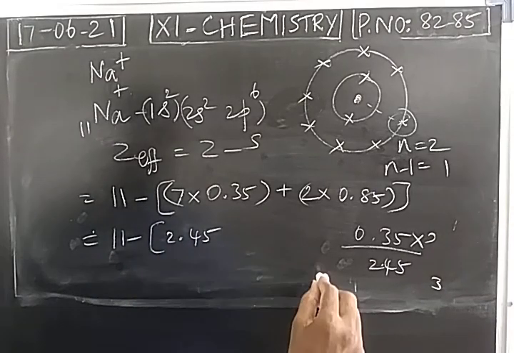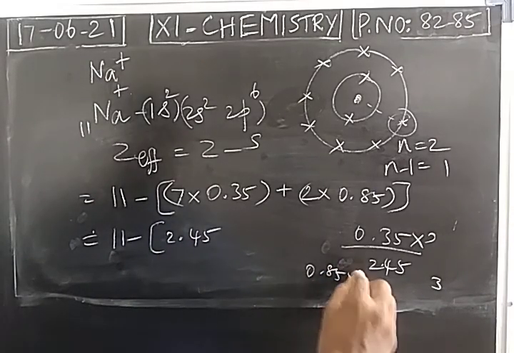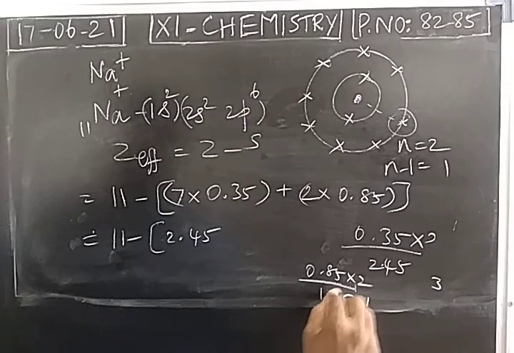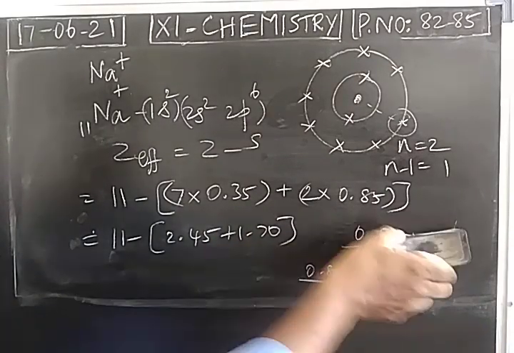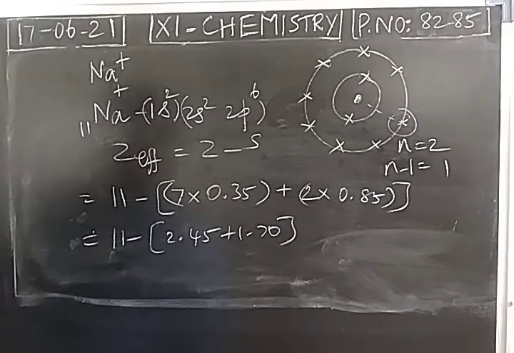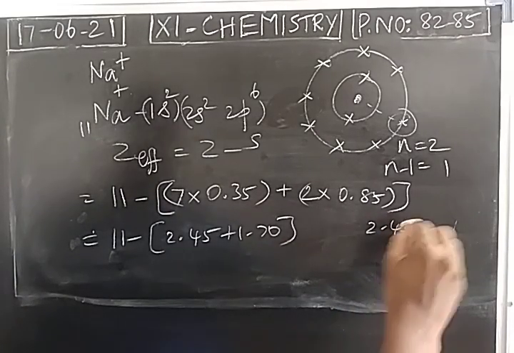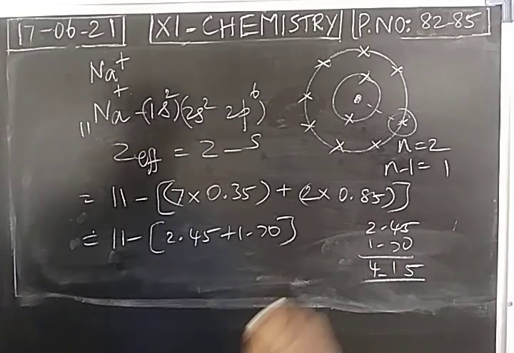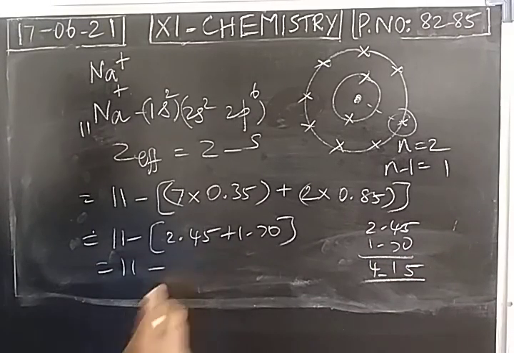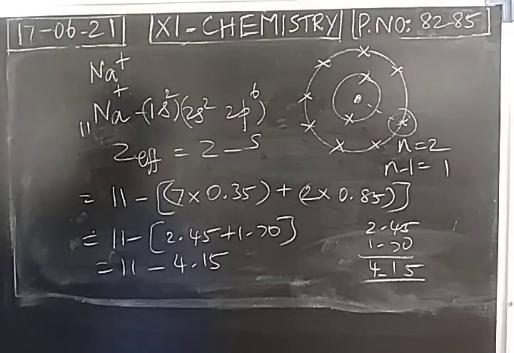2.45 plus 1.70, so the screening constant is 4.15.